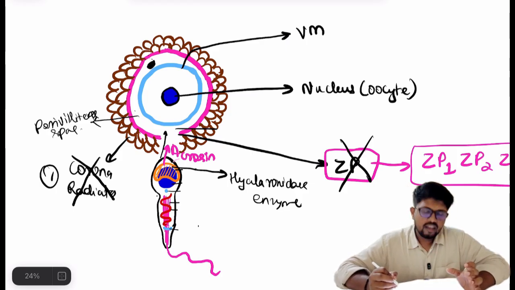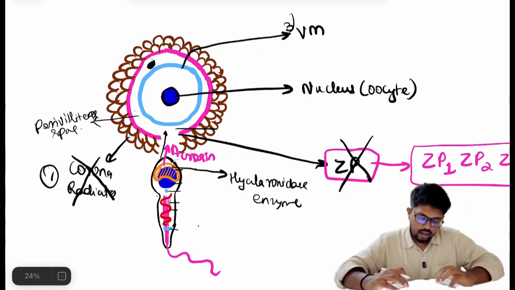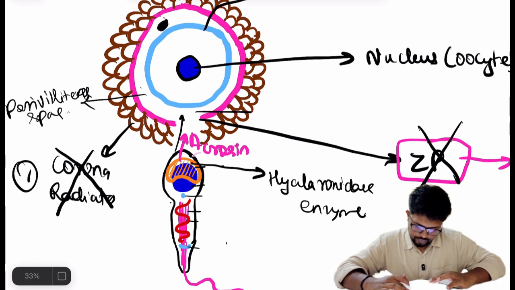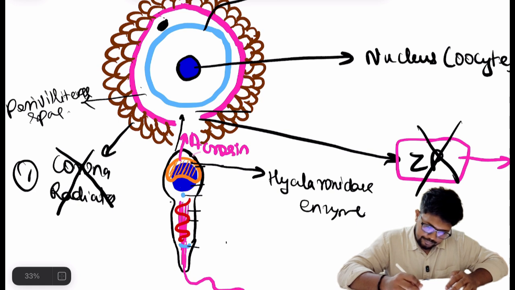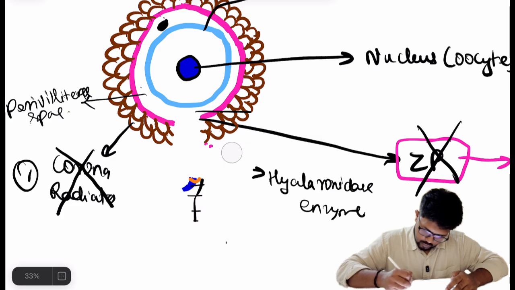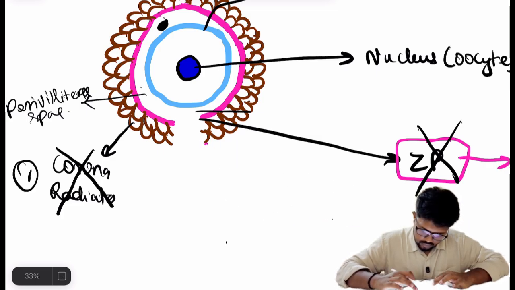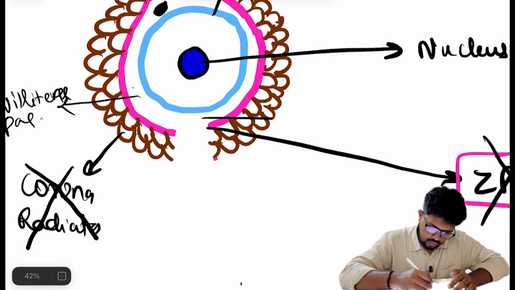Now the third barrier is what? The vitelline membrane, or the plasma membrane. This is the third barrier. Now what will happen?